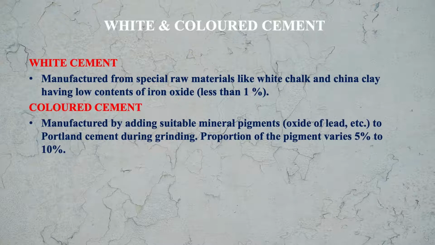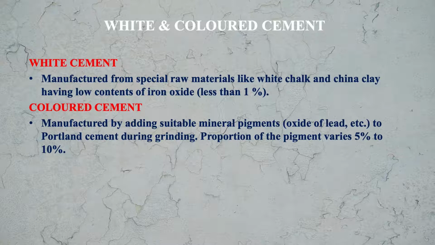Colored cements are manufactured by adding suitable mineral pigments, which are oxides of lead and other materials, to the Portland cement during grinding. Means at the stage of grinding, we mix in the oxides of lead and other materials to get the colored cement.